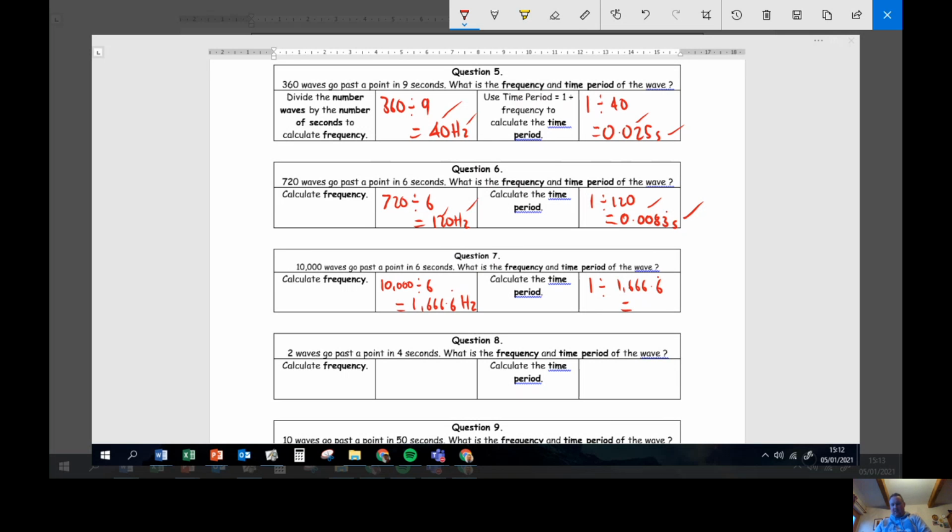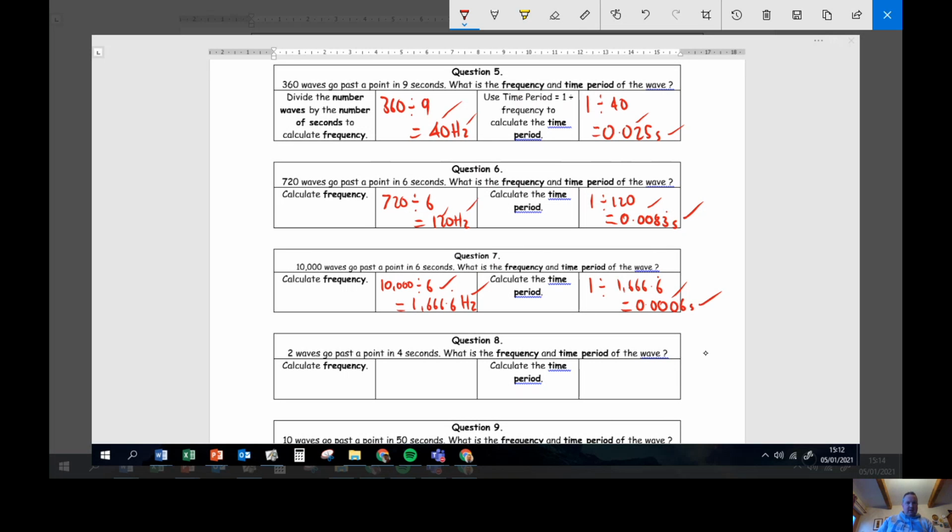I need to do that on my calculator. 1 over that gives me a time period of 0.0006 seconds. So a tick for the number and a tick for the unit.